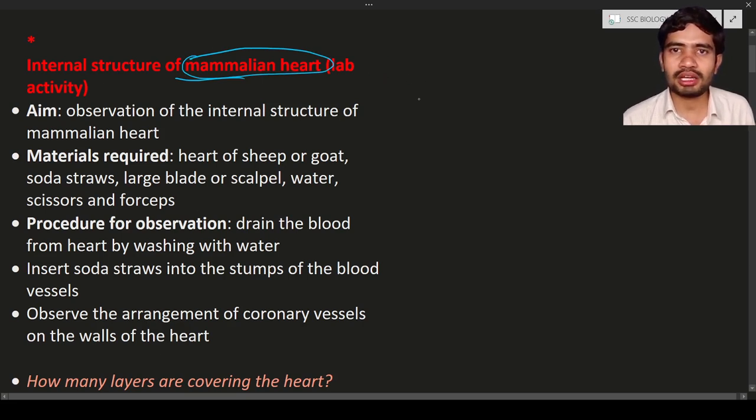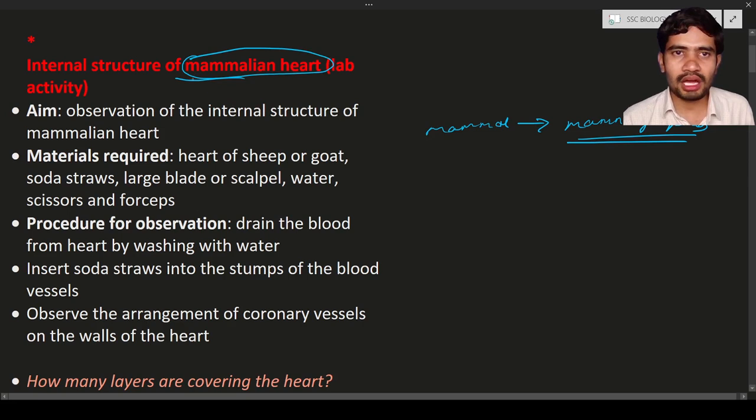Then the question is, what is meant by mammal? Mammal, M-A-M-M-A-L. Mammal means the organisms which have mammary glands. The ones which have mammary glands are known as mammals. So all human beings are mammals, all cows, goats, sheep. They produce milk. Why? Because they have mammary glands, hence they are known as mammals.